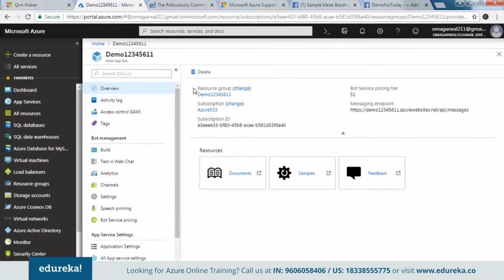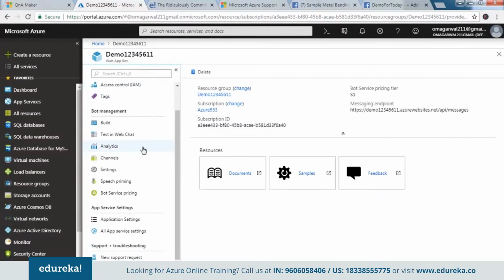Now guys, these are the resources that we have at our disposal, and apart from that, we have quite a few other things that we can do. We can test our web chat here. We can take a look at the analytics, and what are the different channels that we can use to use this chatbot. So we are going to take a look at all these one by one. But first and foremost, what I'm going to do now is go ahead and connect the knowledge base to my chatbot.